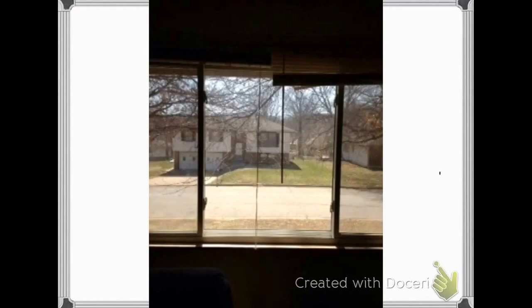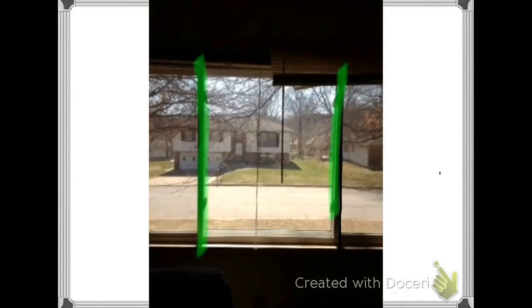Last of all, I have my front window. If you look, let's make this a color we can see. I've got the two windows that run parallel to each other. They're never going to run into each other. Those are parallel lines. Keep an eye out today for parallel lines and intersecting lines. They're all over the place. Let's see if you can find some.